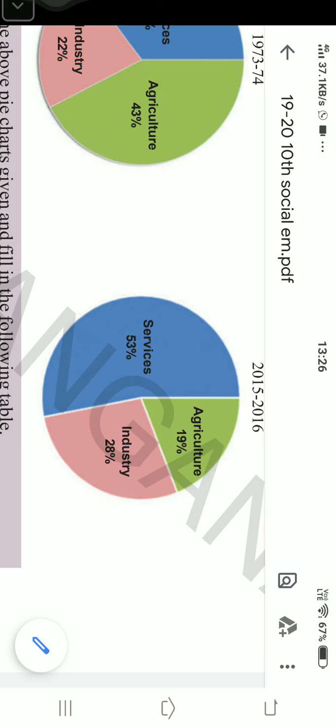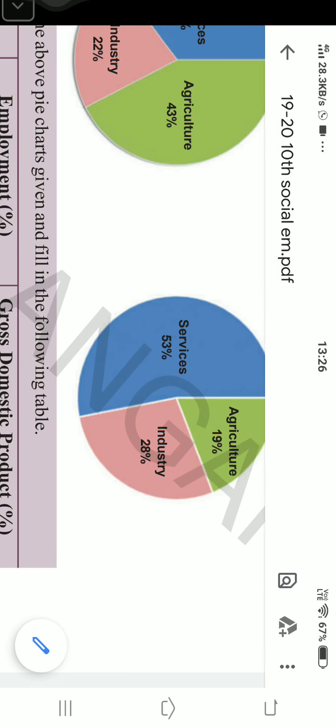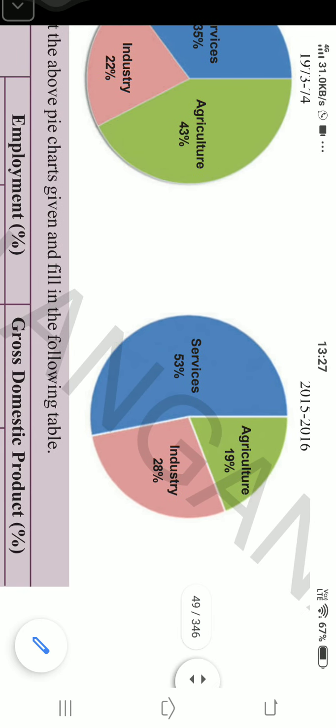So what do we understand here? There are 2 points in understanding. One is that there is no sufficient output from the agriculture sector, right? Second thing is that all the people employed in the agriculture sector are not working, right? So which of these two is correct? Both are correct here. Understand? There is a connection here.